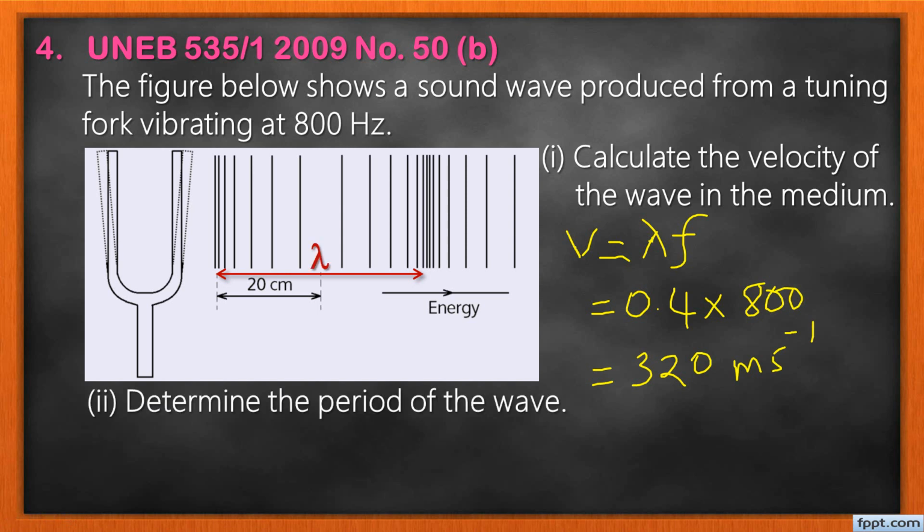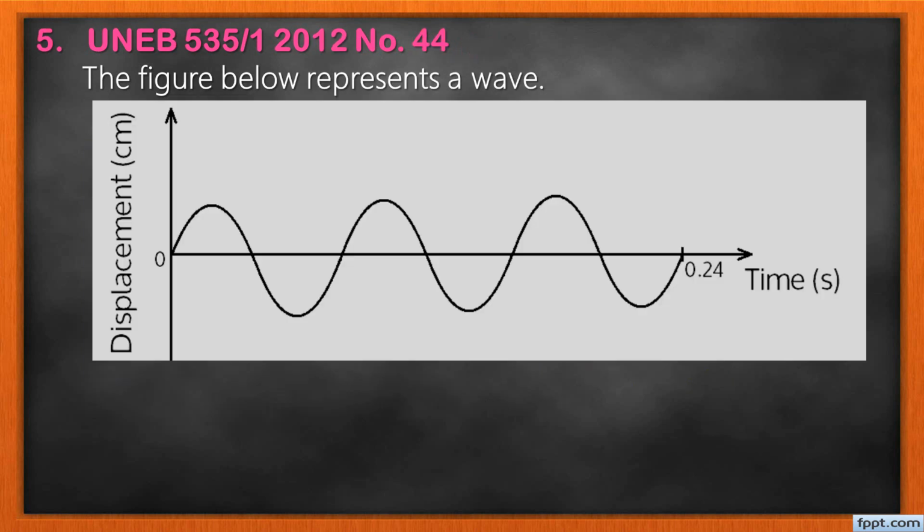Determine the period of the wave. You all know how to get period. The period is equal to 1 over f. The f is 800, so just say 1 over 800 and you get me the answer.